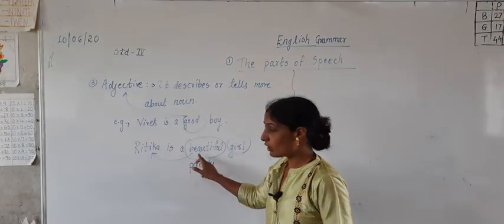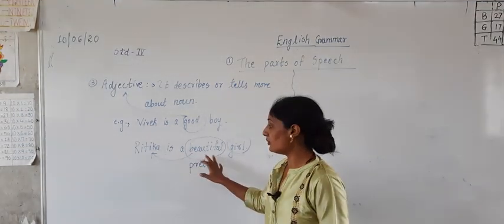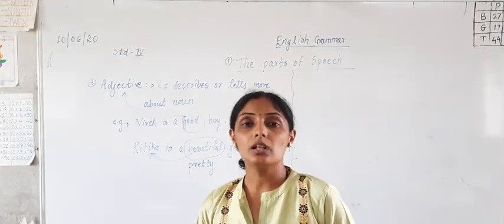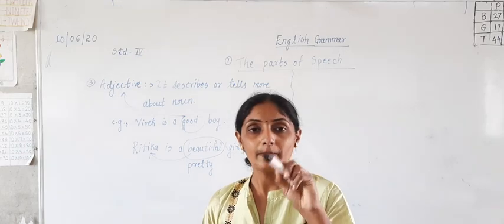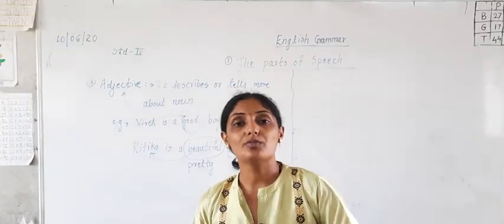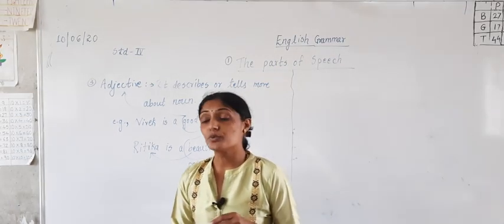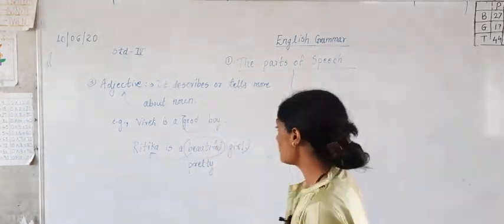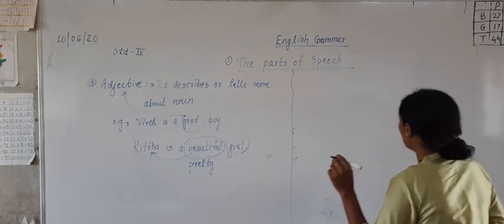But for this sentence, Ritika is a beautiful girl, you should be able to tell me: ma'am, beautiful is a word which tells more about the noun Ritika. So beautiful is an adjective. Have you understood the third part of speech?